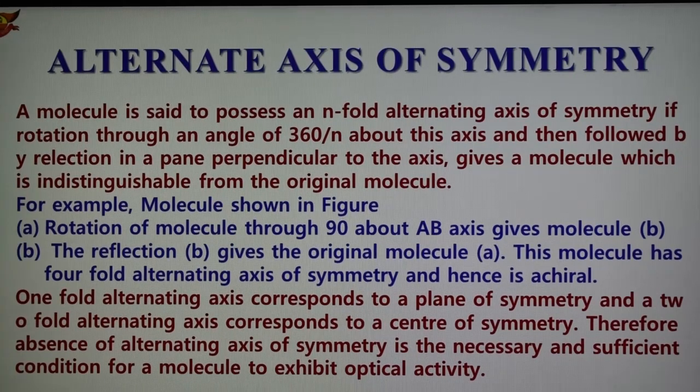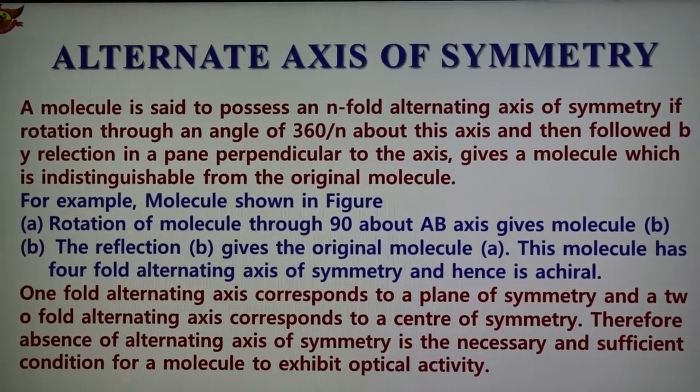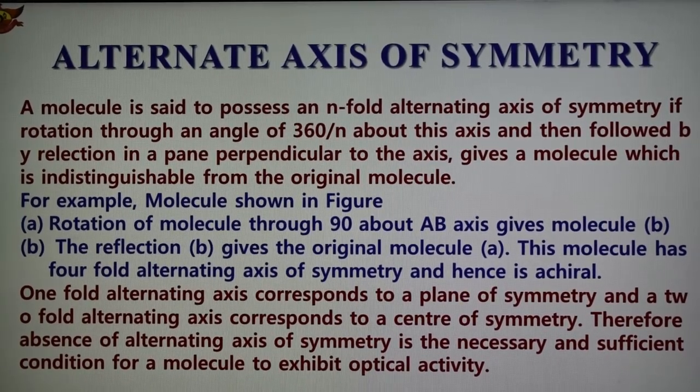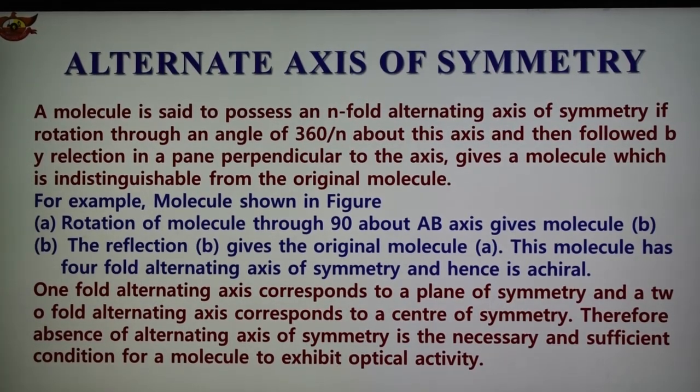And the third part is now the alternating axis of symmetry. A molecule is said to have an n-fold alternating axis of symmetry if rotation through an angle of 360 degrees divided by n about the axis is followed by reflection in a plane perpendicular to the axis.